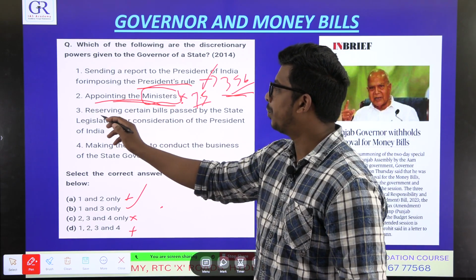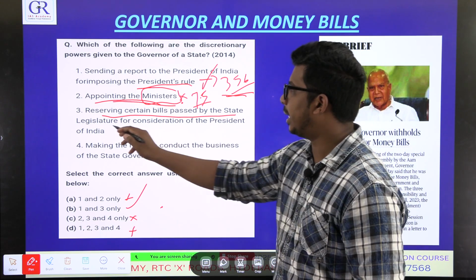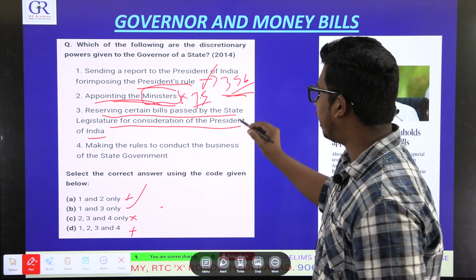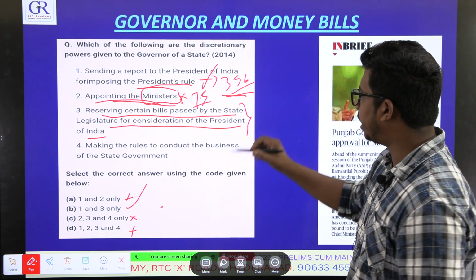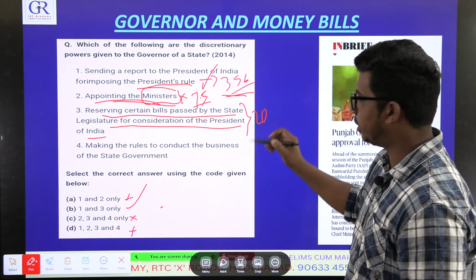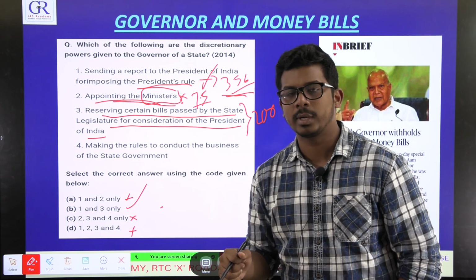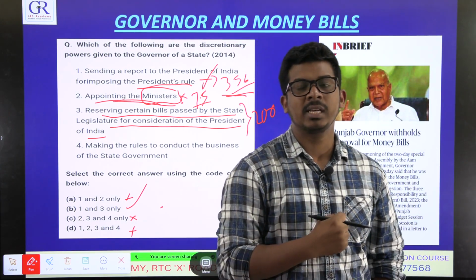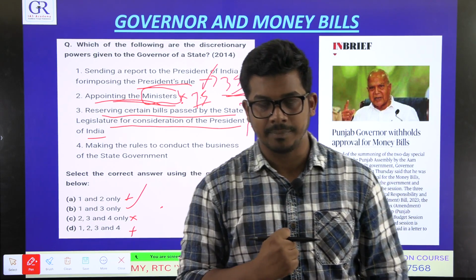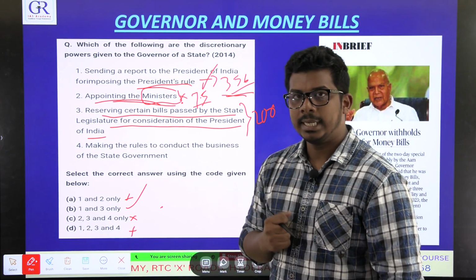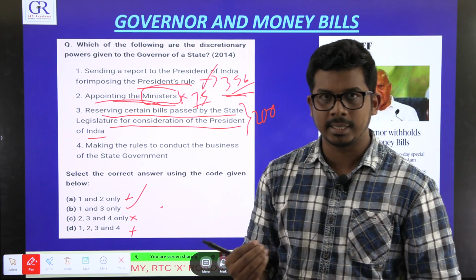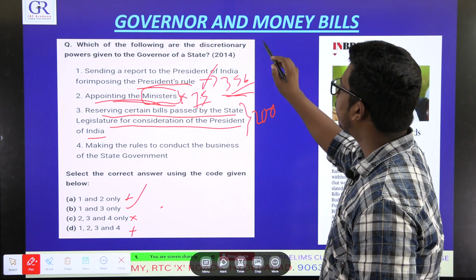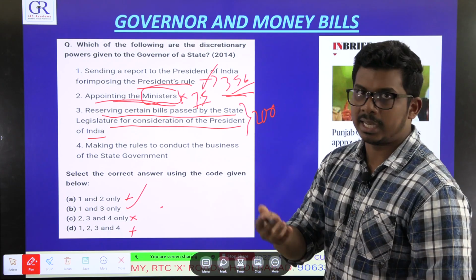So let's see the third. Reserving certain bills passed by the state legislature for consideration of the President of India. Yes, yes. The article, as I said, 200, something unique to the state government provision. Under Article 200, governor can reserve any bill of the state government for the consideration of President of India. That means he does not have to accept the bill or reject the bill. He can send it upwards to the president. As I said, there is a procedure of passing of bills.